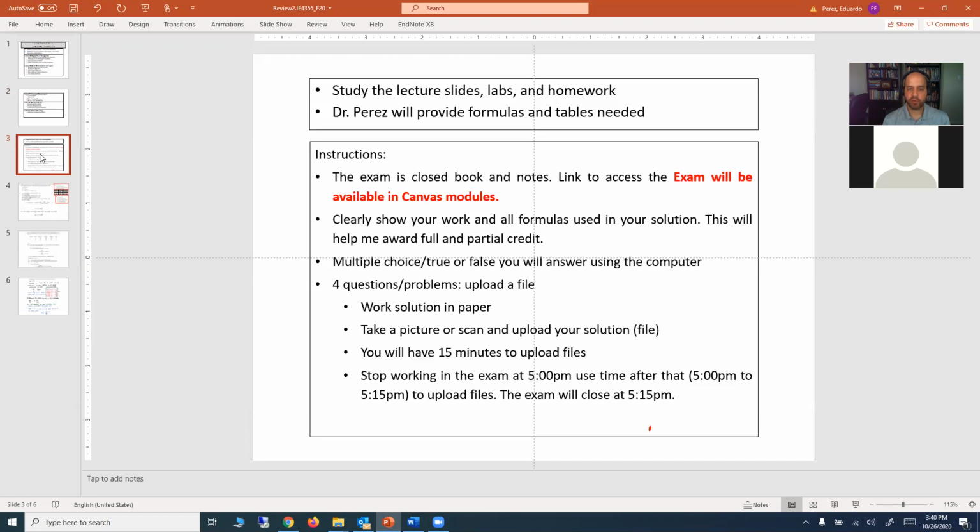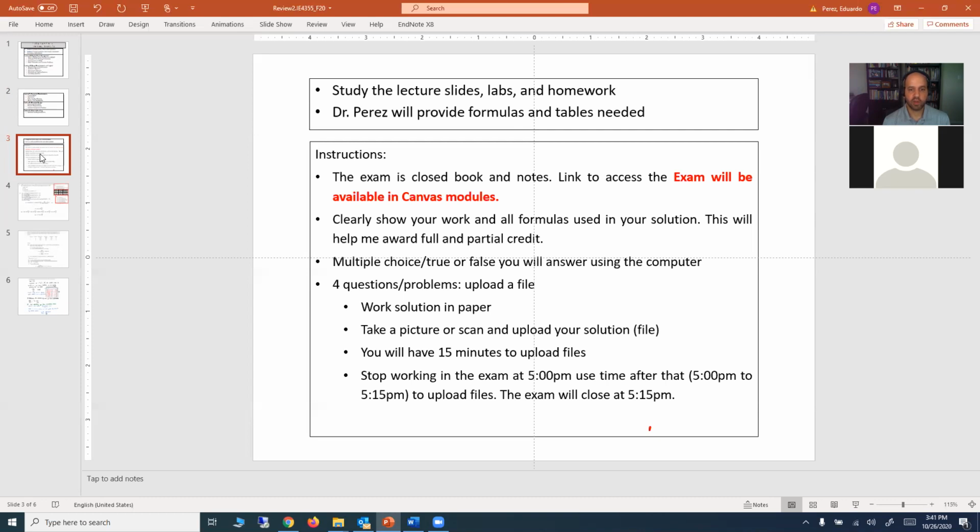And I will provide the formulas and tables that you will need for answering the questions. I know that there are some problems that require different sets of tables and so on. So in order to help you make the best use of your time, if a table or formula is needed, it will be provided. You will see that as part of the description at the beginning of the exam, so you know that you have access to those. Those will be available in the exam.